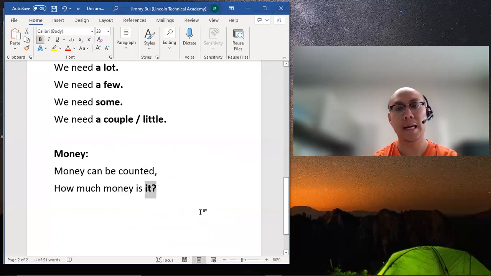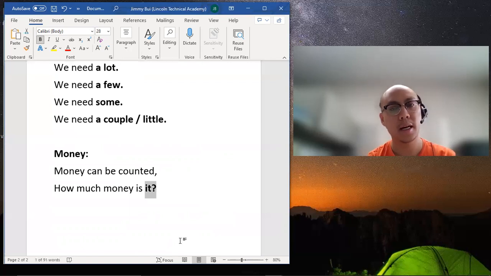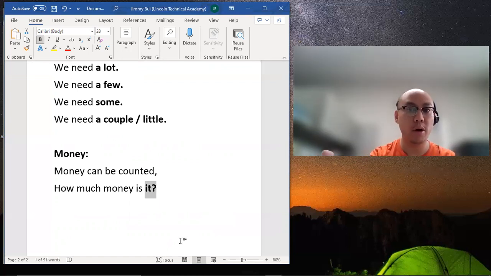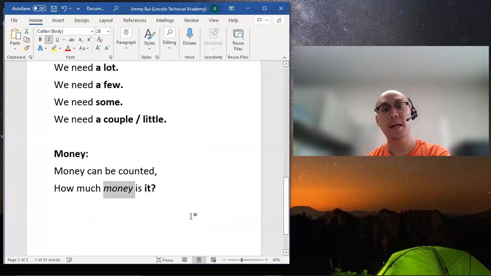But we're talking about money, right? And it refers back to a noun that we're possibly talking about. So at the store, if I say, hey, how much is that? Or how much is this? How much is it? It is assumed that the person we're speaking to understands the noun we're referring to. So how much is it? The car, the shirt. We could possibly use gestures and point at the noun. And so with money, we use the words how much.